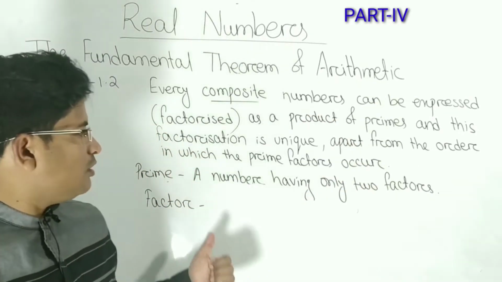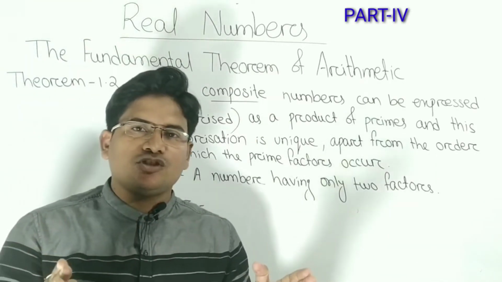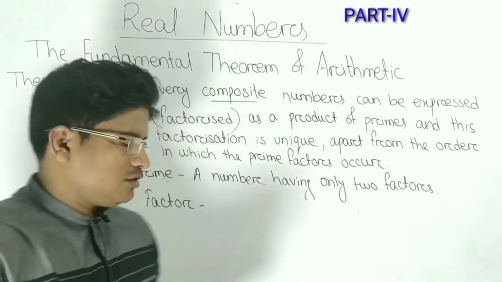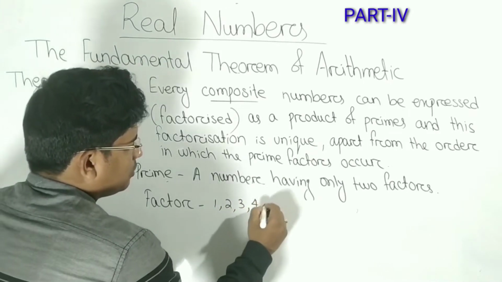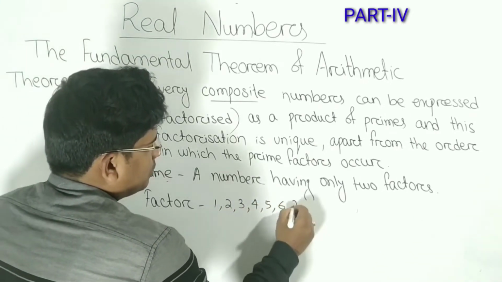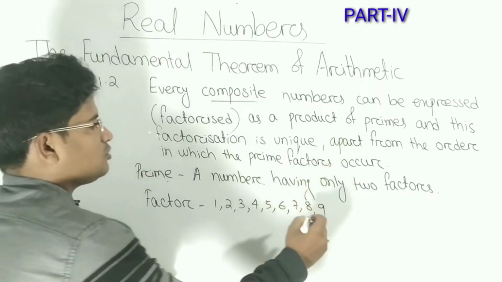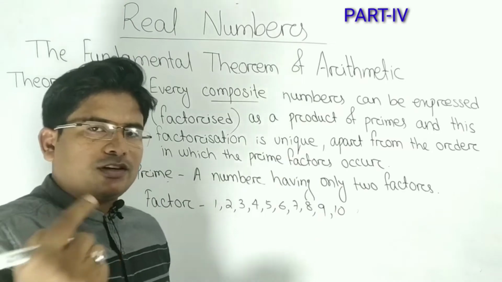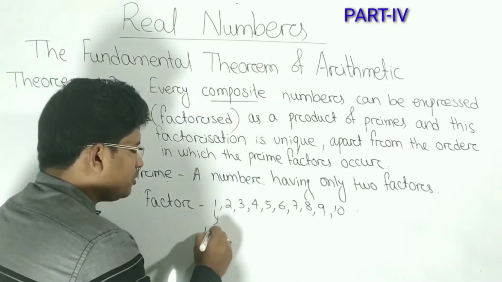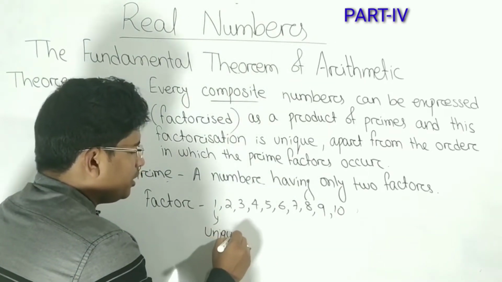Okay, now students, let's discuss among the first 10 natural numbers which is prime and which is composite. Let's write the first 10 natural numbers: 1, 2, 3, 4, 5, 6, 7, 8, 9, 10. The first number is 1, which is a unique number. Why is it unique?